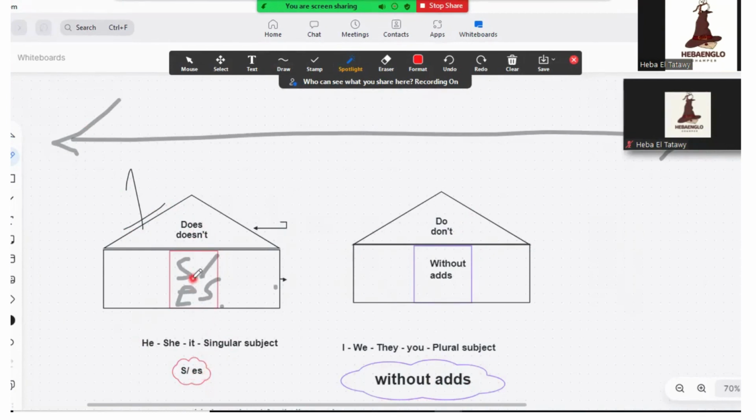But they decided that their sack will stay, they stuck it on the door. So whoever gets out of the door will carry S or ES, except that if he's going out with does and doesn't, because they are the owner of the house. So they don't need their bag or their sack in this case. So let's put them in the house.